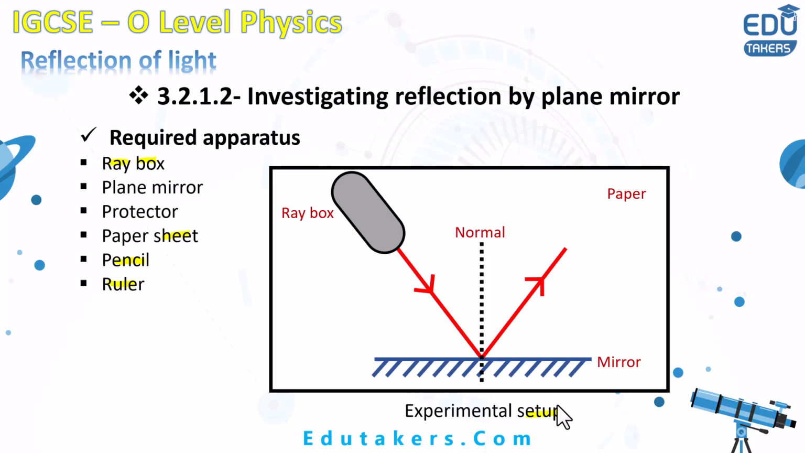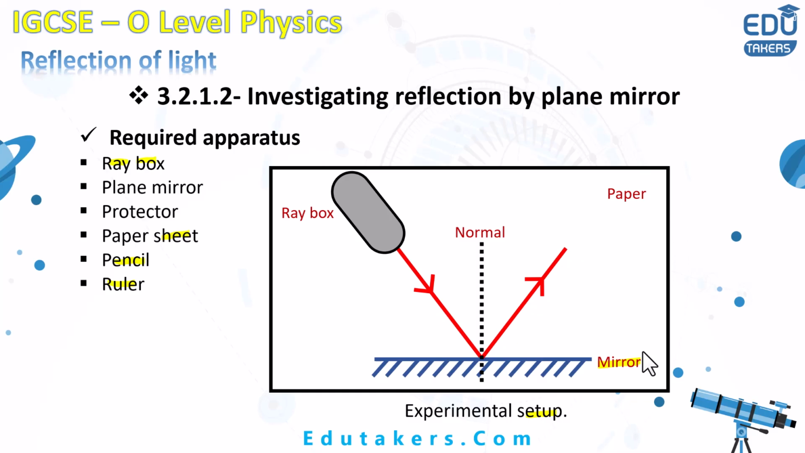Which steps do you need to follow? First of all, you have to take the paper sheet and place the mirror over it. This mirror, as you can see, is a plane mirror. You need to place the plane mirror over the paper sheet and then use the pencil to draw a line along the reflective surface. Actually, you need to draw the boundary of that mirror with the help of the pencil.